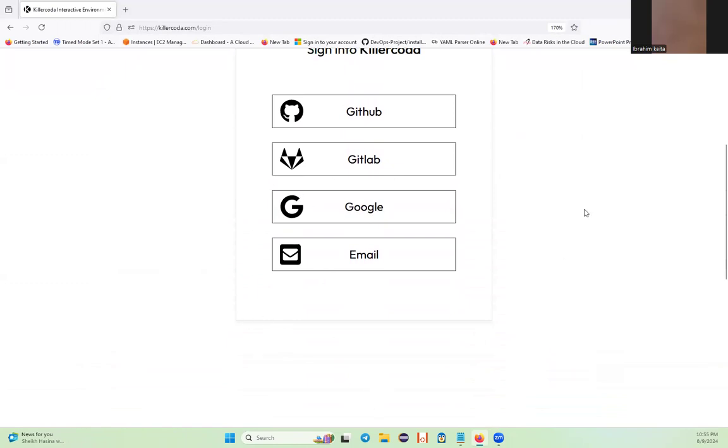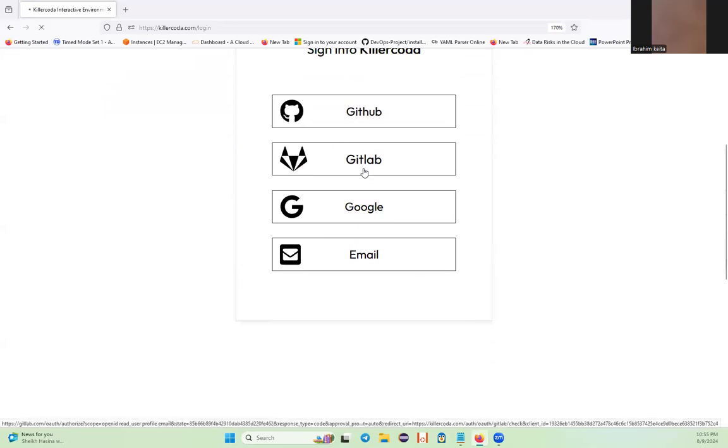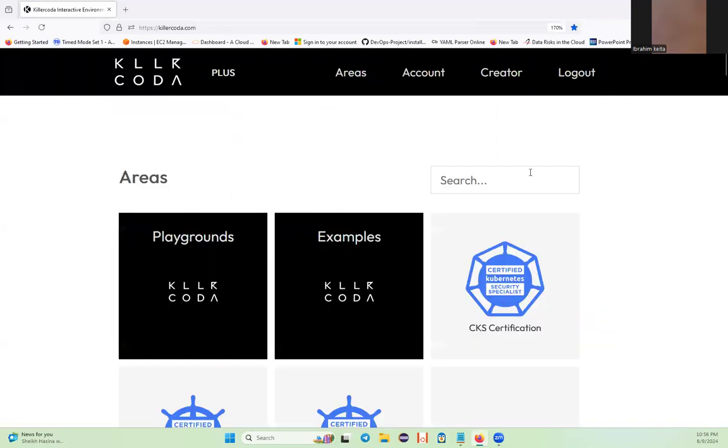You guys need to sign up, but I strongly encourage you to use GitHub or GitLab, and don't use your personal email or Google. For example, somebody who has a GitHub account like me can sign up with GitHub, and here you can see I'm in now.